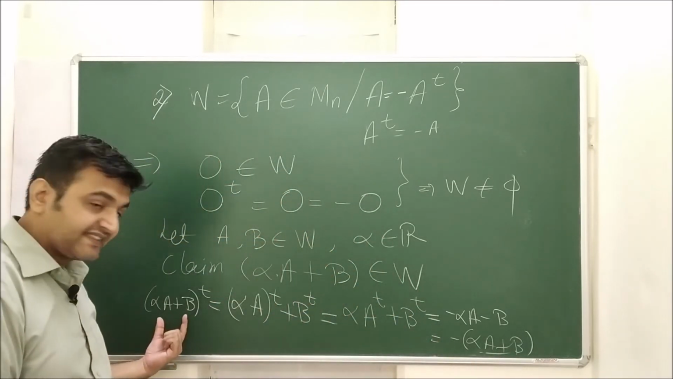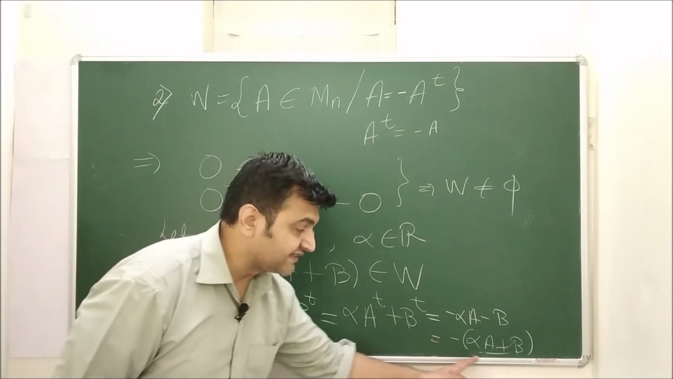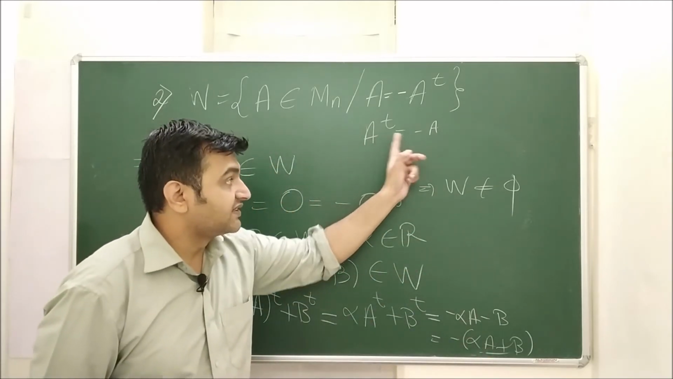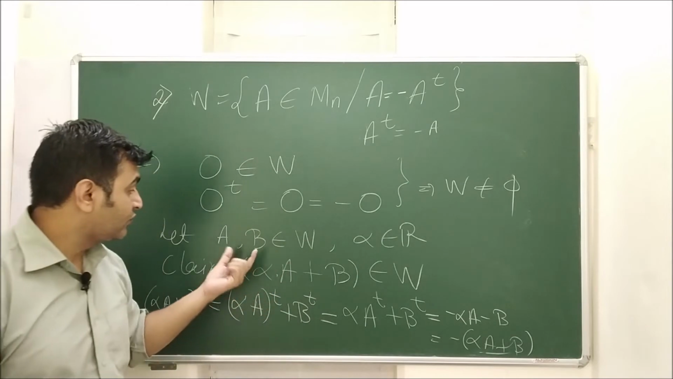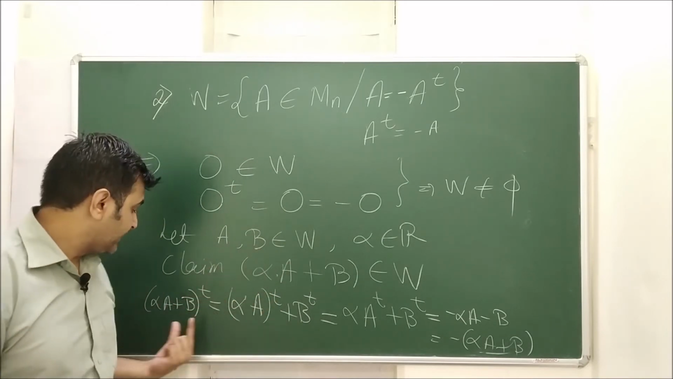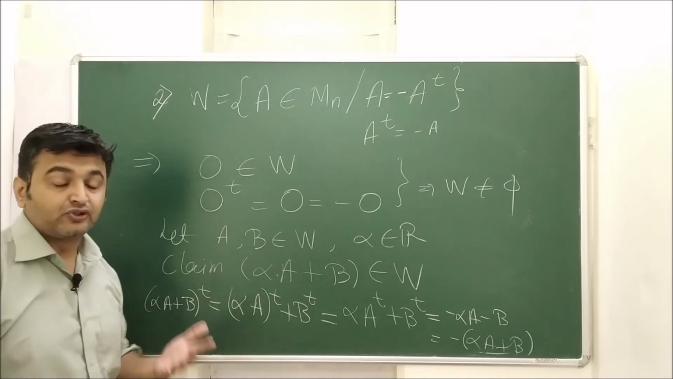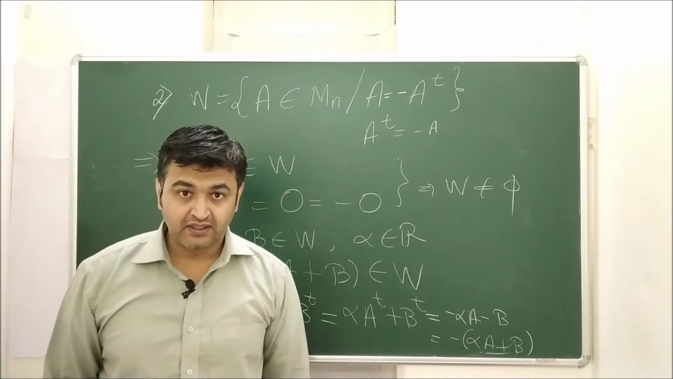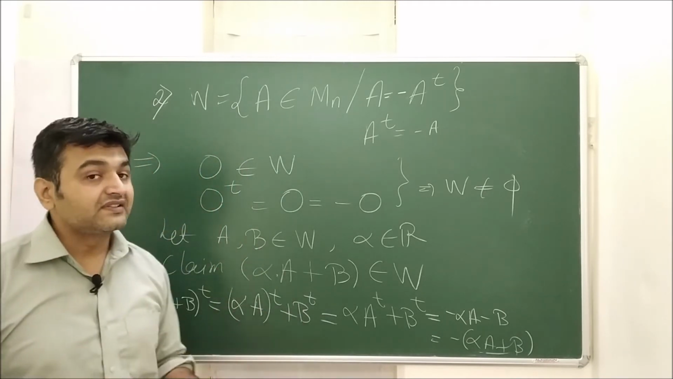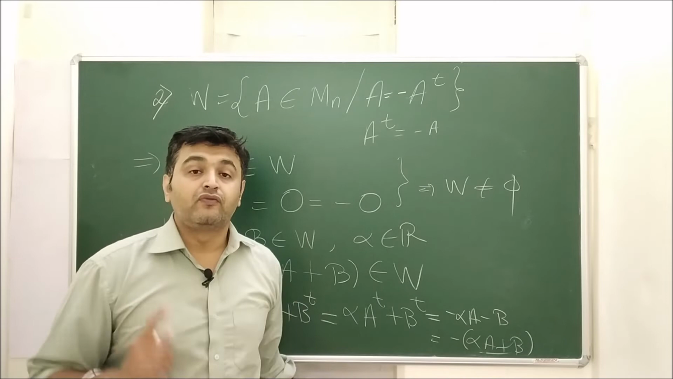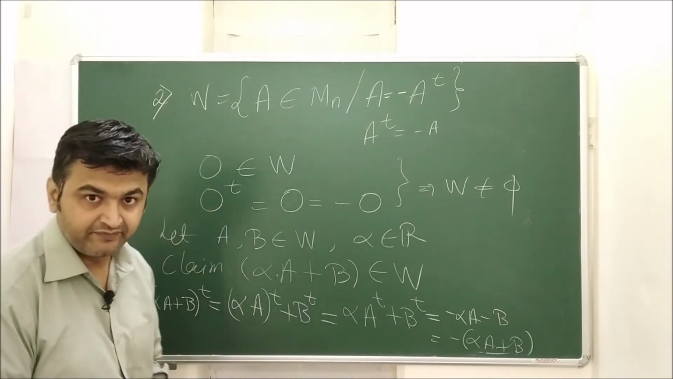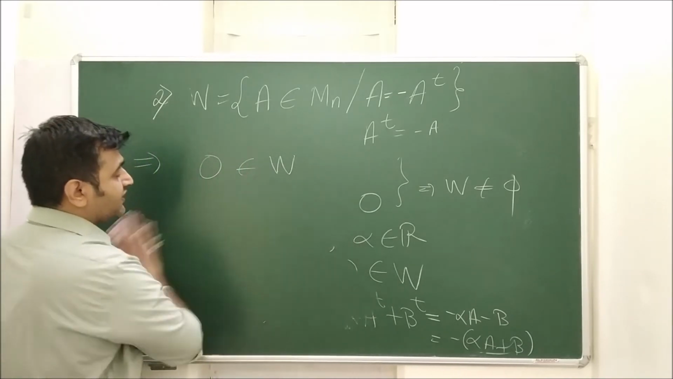So alpha A plus B transpose is minus of alpha A plus B. If I call this X, then X transpose is minus X. That means this condition is satisfied. So if you have two skew symmetric matrices, then their linear combination is also a skew symmetric matrix. Therefore, the collection of all skew symmetric matrices also forms a subspace. Okay, good.